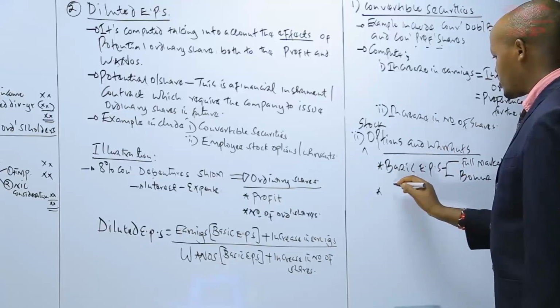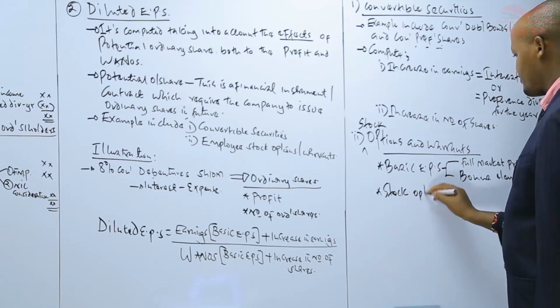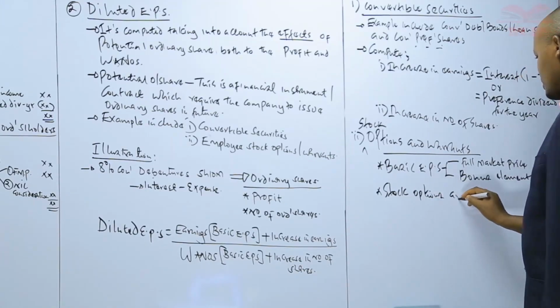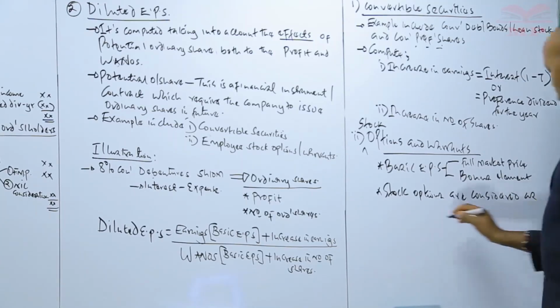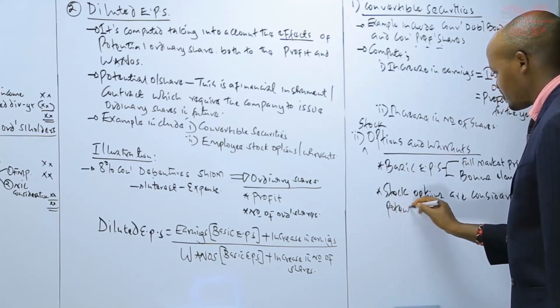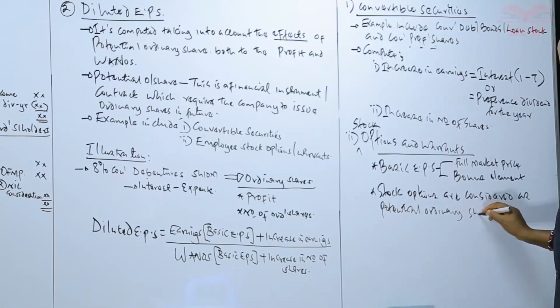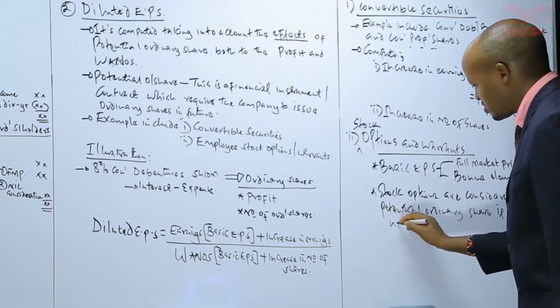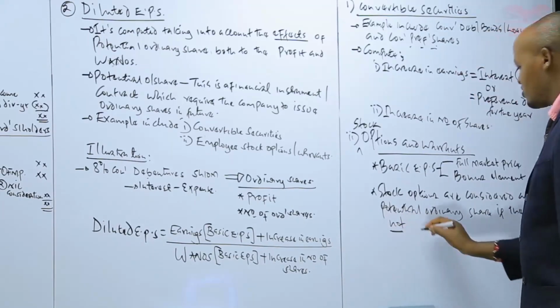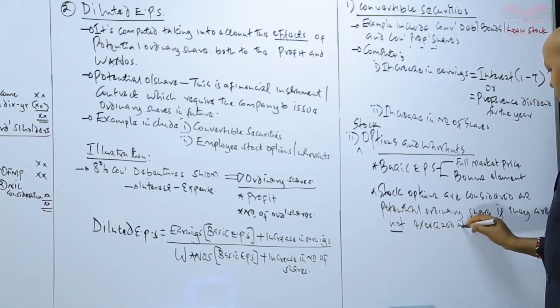So therefore, that is very, very important that stock options are considered as potential ordinary shares if they are not exercised, that is important, if they are not exercised at the end of the year.